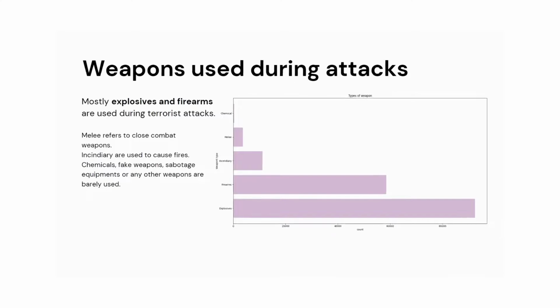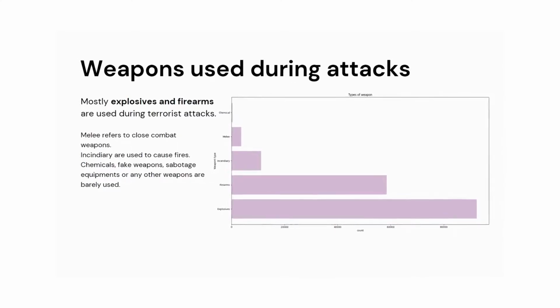It is obvious from before that since explosions are the most common type of attacks, explosives and firearms are the weapons that are used mostly during the attacks. Incendiary, which are used to cause fires, are also used but very less compared to explosives. Melee, which basically refers to close combat weapons, are also used sometimes. Other than that, chemicals, fake weapons, sabotage equipment are barely used.